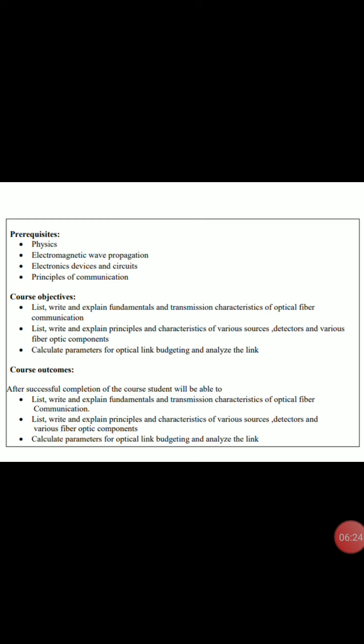The second outcome is to list, write and explain the principle and characteristics of various sources, detectors and various fiber optic components. Again, what you studied in the course objectives, you have to study in the course outcome also. We have to find out the various characteristics of the source, detector and the various optical fiber components. And the last course outcome is to calculate parameters of optical link budgeting and analyze the link. So again, you should know how to calculate the link budget for the optical fiber.